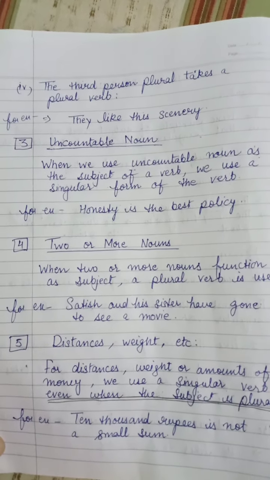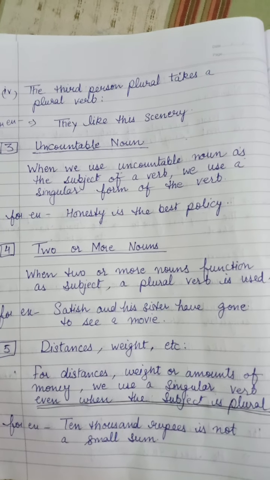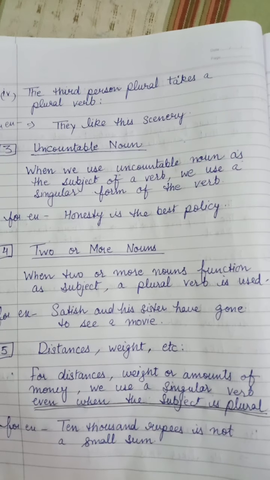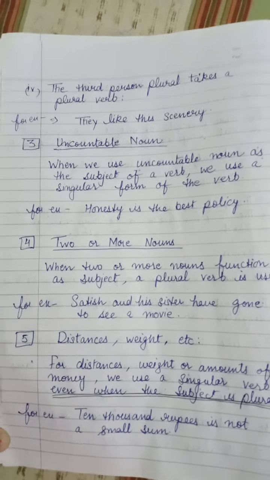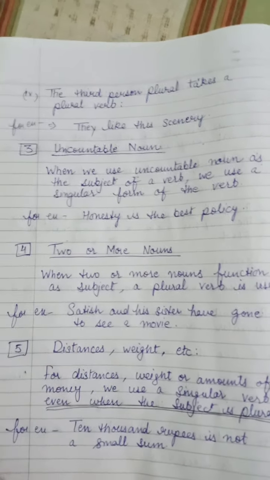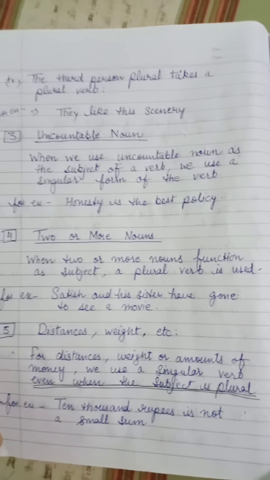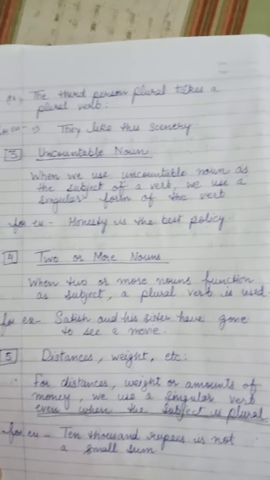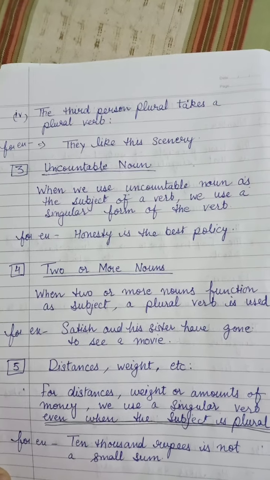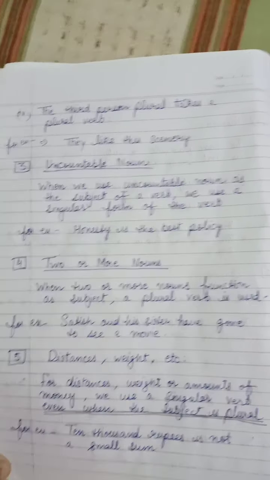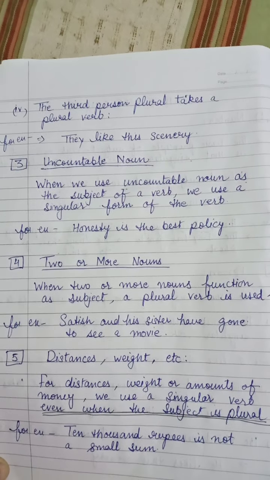For example, we have honesty is the best policy. Honesty is an uncountable noun, so we are going to use singular verb with that, is. Okay, now let's move on. For further things, two or more nouns. If we are having two or more nouns in a sentence, when two or more nouns function as subject, a plural verb is used. Note this one.